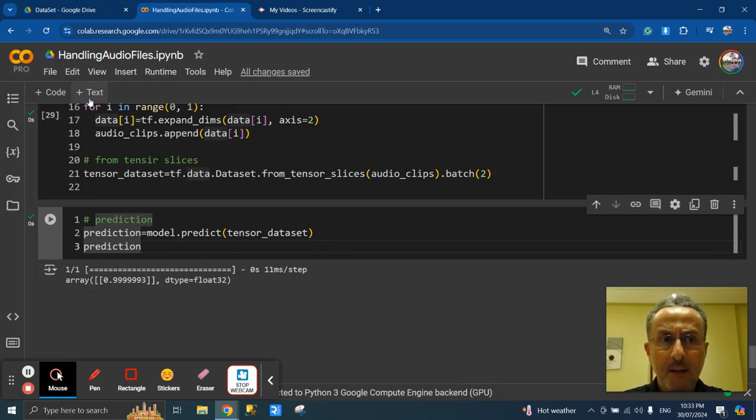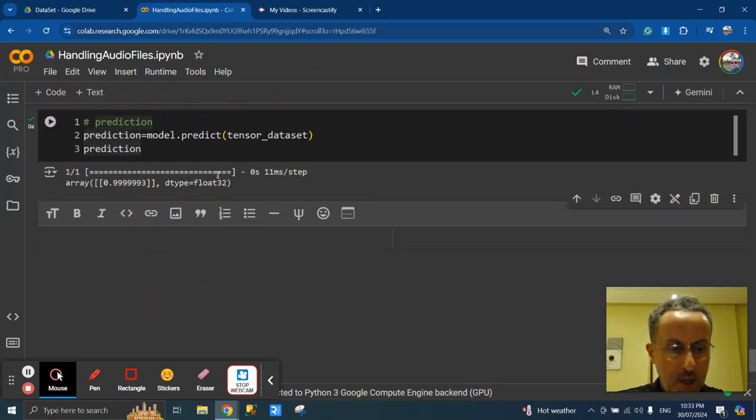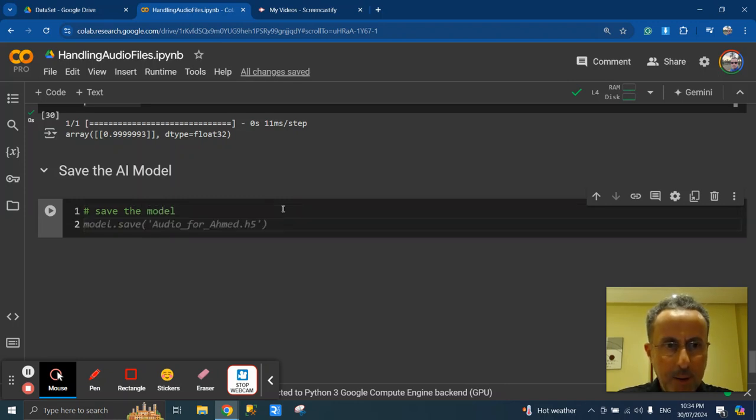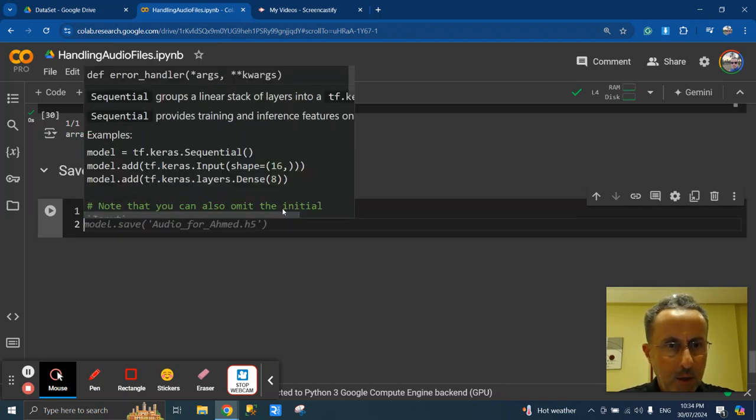So now I will add a new programming section and I will call it Save the AI Model, Control MB. Let us try to do some kind of AI activity, like any possibility to save the model from AI. Any help? Correct. Tab, tab.